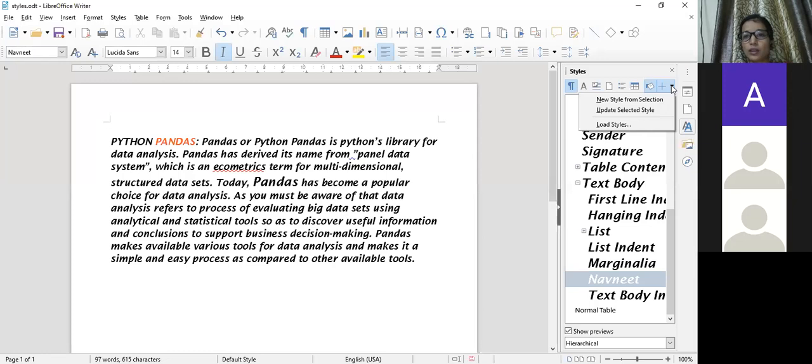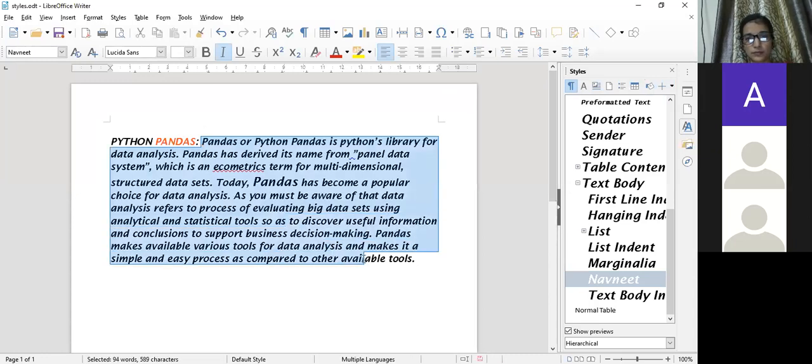Clear? So you can use those options and update the selected style. Even after selection, it is not working. But it will work. Clear?